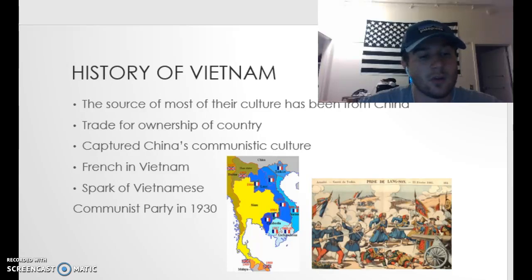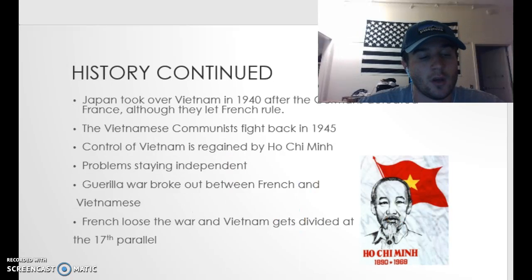This led Ho Chi Minh to create the Revolutionary Youth League from the safety of China, which later became the Vietnamese Communist Party in 1930. Once the French were weakened, Japan invaded Vietnam and forced the French government to occupy French Indochina. The French administration was still left in place by the Japanese. Ho Chi Minh's Vietnamese Communist Party pushed back the Japanese and controlled North Vietnam. By September of 1945, Ho Chi Minh had removed Japanese rule and declared Vietnam independent.